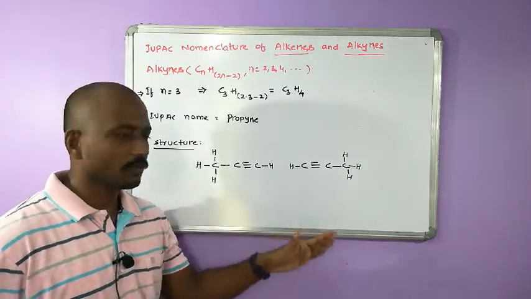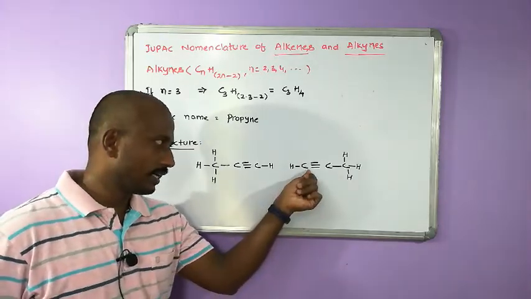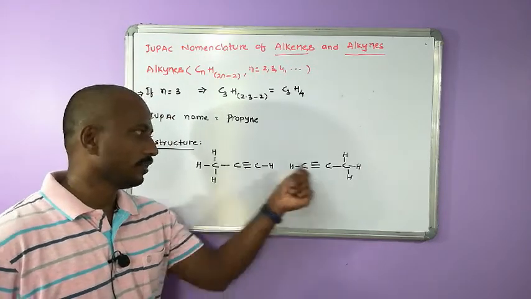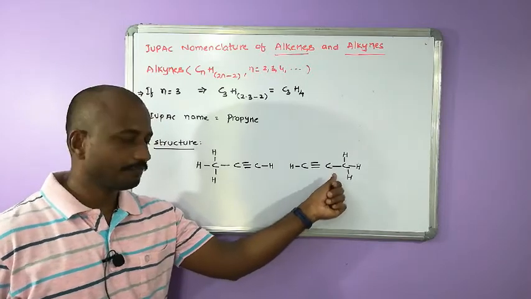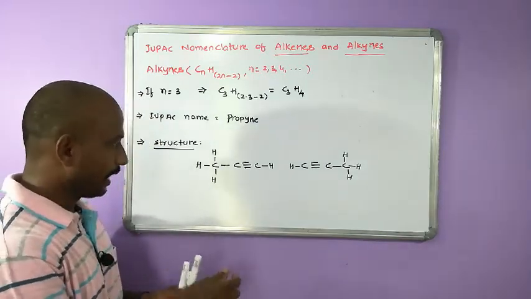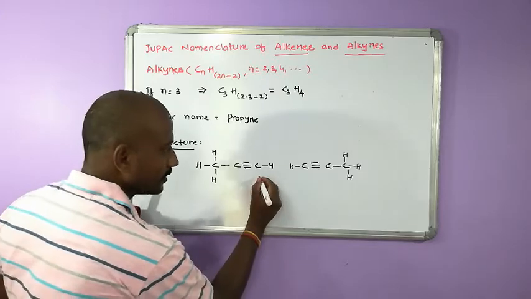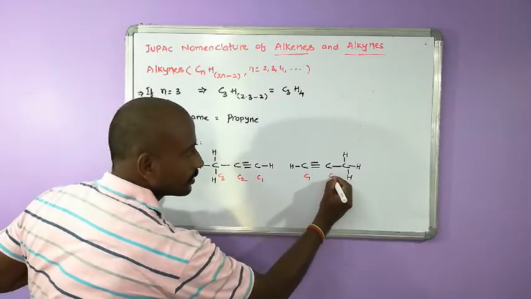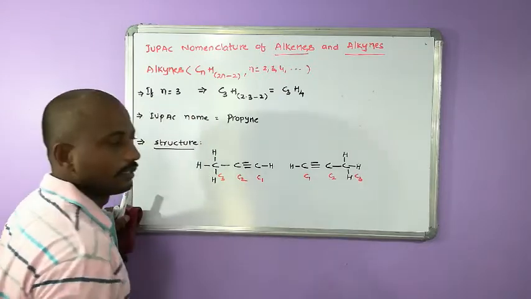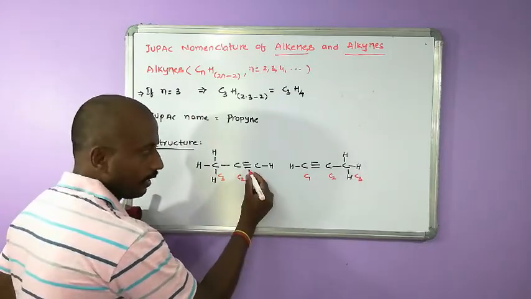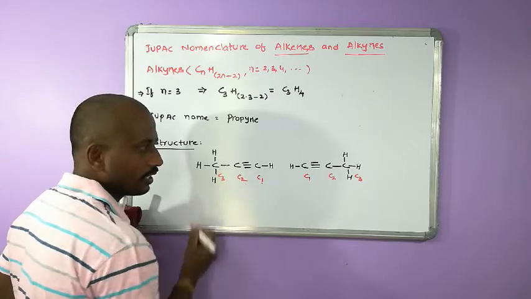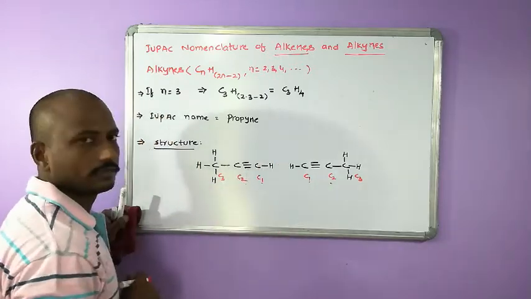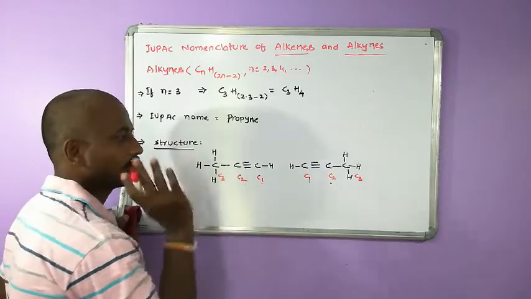So when the counting procedure started, this carbon is getting 1 and this carbon is getting 1, and this carbon is getting 2, this carbon is getting 2. So if you label C1, C2, C3, in both cases the triple bond is present between the C1 and C2 carbons. So there would be no difference between these two structures.